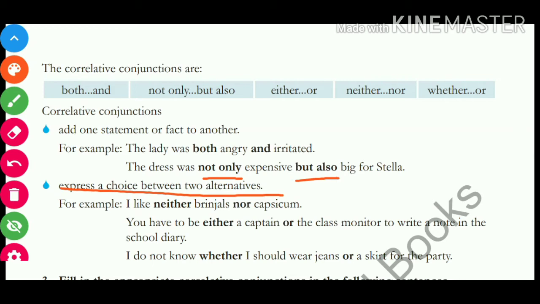Okay, when we have to make a choice between two alternatives, then we use correlative conjunctions. How? I like neither brinjals nor capsicum. That means I neither like brinjal nor do I like capsicum. So neither nor, either or, these are all correlative conjunctions.